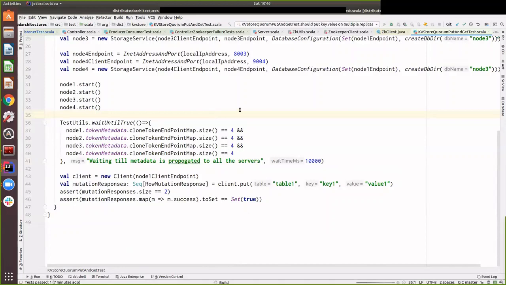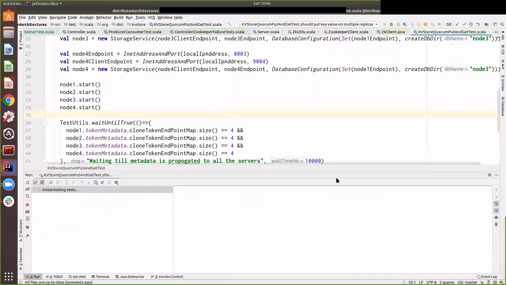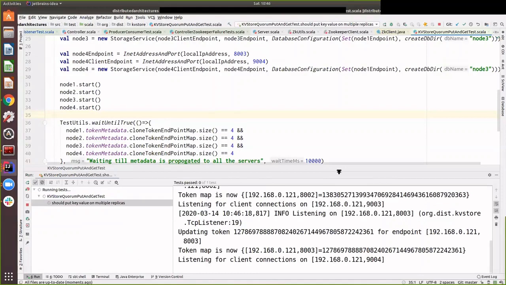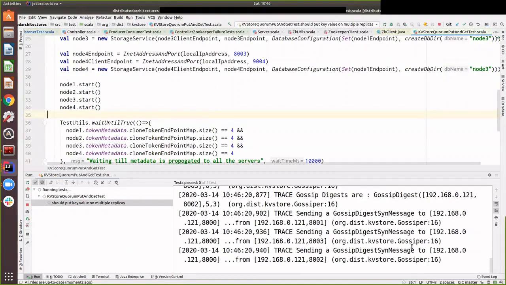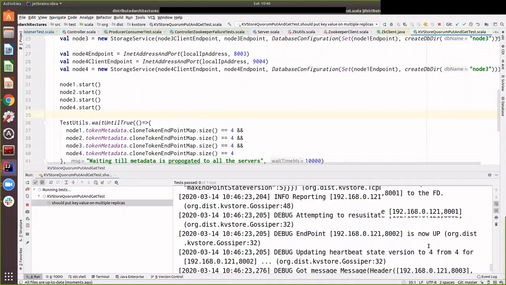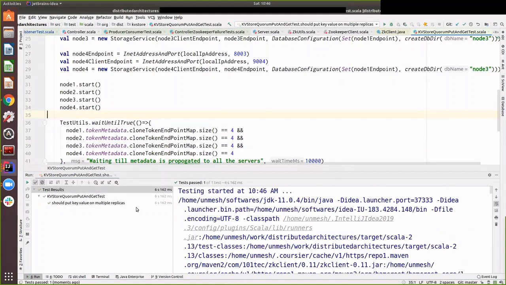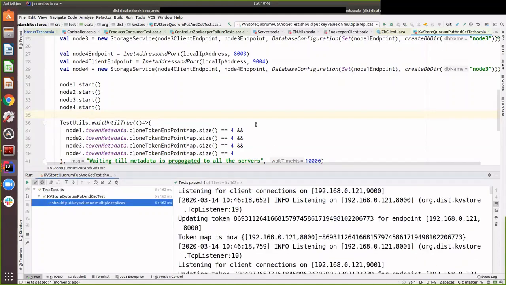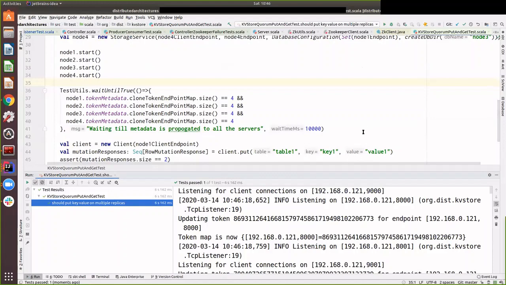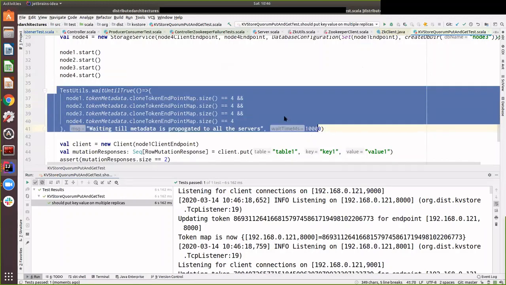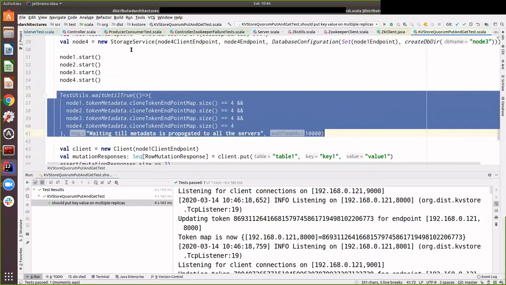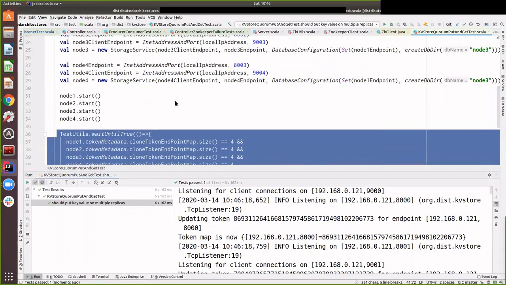So if I run this test, yeah, the test passes. I've given a pretty high timeout here, but that's because of my system. So within a few seconds, you saw that all these servers figured out each other.